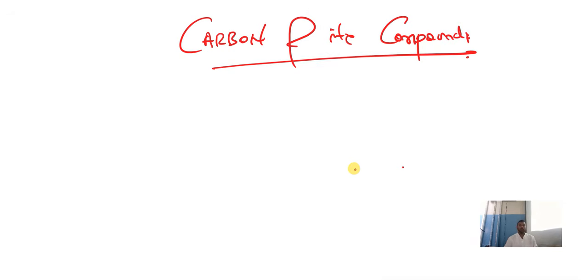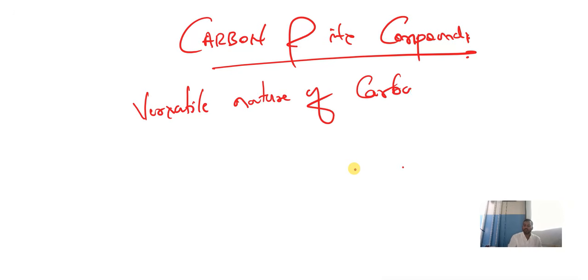So in carbon and its compounds, they may ask you to write the versatile nature of carbon. This is one of the important questions. Versatile nature of carbon. And they may ask you to write the properties of carbon, such as what is catenation?